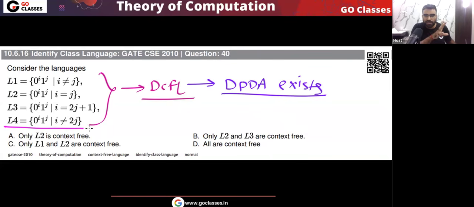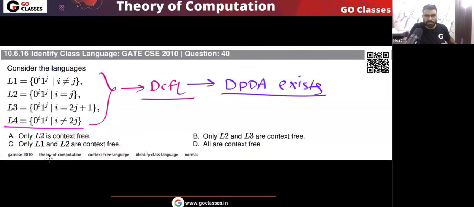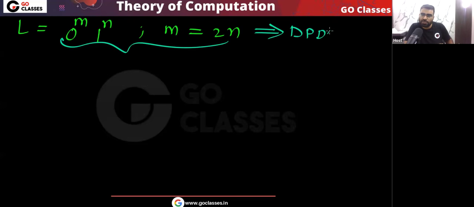Now let me tell you another proof, another way, that this is DCFL. If you remember, if I have i equal to 2j, then that is DCFL. Yes or no? See, if I give you 0 power m, 1 power n, and I say that m is equal to 2n, then this is actually very easy. You can very easily create the DPDA.